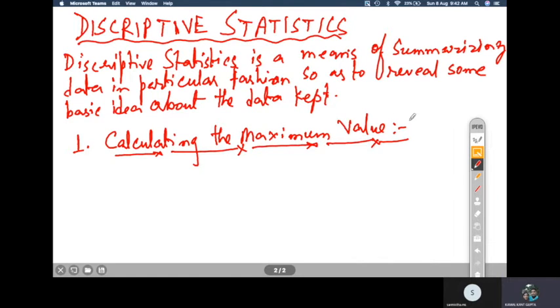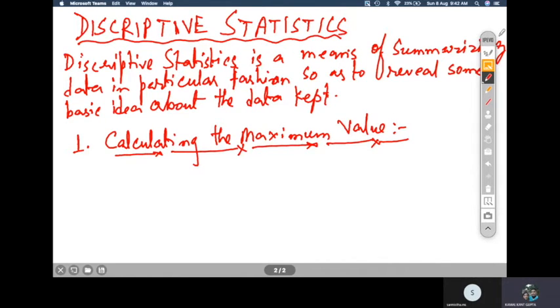Regardless of any data type, whether the data is of integer type or float type or whatever, if you want to calculate the maximum out of given values, then you can use this maximum value calculation.